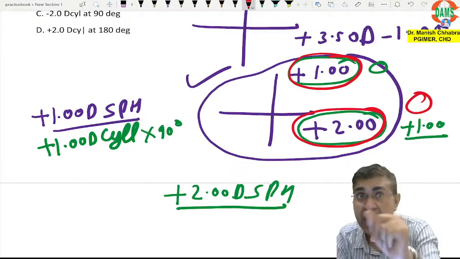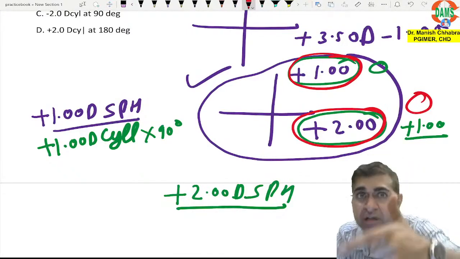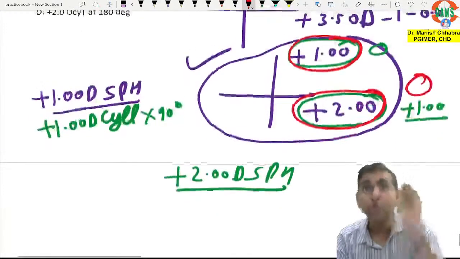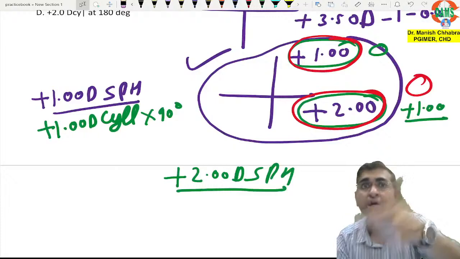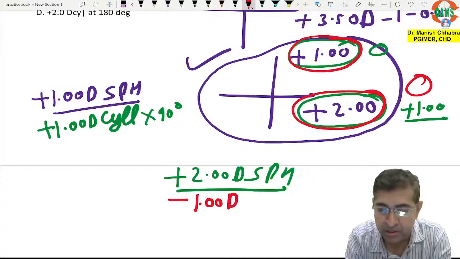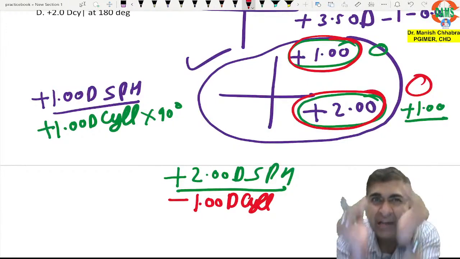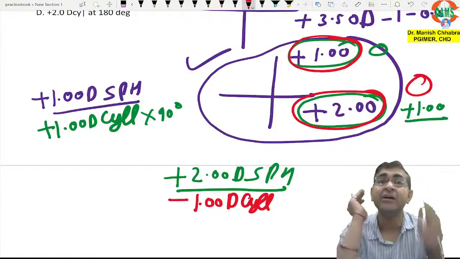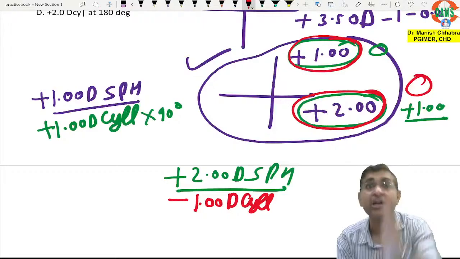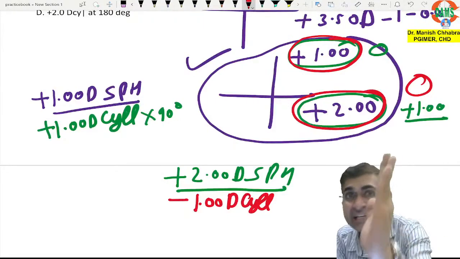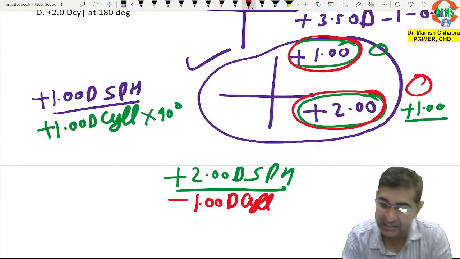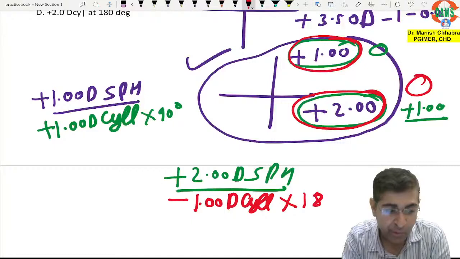But at y-axis I require +1. But through the sphere I have given extra +1 at y-axis. Now to bring from +2 to +1, I will give -1 diopter cylinder. Now this cylinder power I require at y-axis. So I am going to place this cylinder not at 90 degree as I told you just a few moments back. I am going to place it at x-axis, which is your 1.